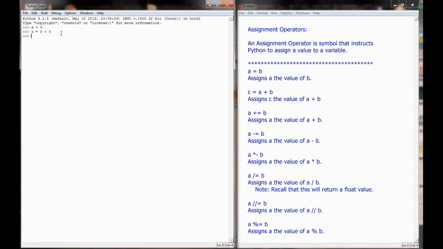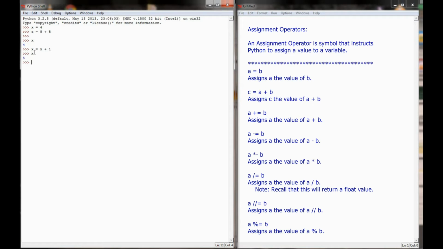But there's some other assignment operators that we haven't looked at yet that make programming pretty simple. The first one is plus equals. To explain plus equals, the easiest way to do it is, let's pull up the value of x. We type x, we know x equals 4. Well, let's say we want to increment x by 1. I could type x equals x plus 1. What that's going to do is it's going to take the current value of x, which is 4. It's going to add 1, making this evaluate to a value of 5, and then using the assignment operator, we're going to take the value of 5 and assign it to x.